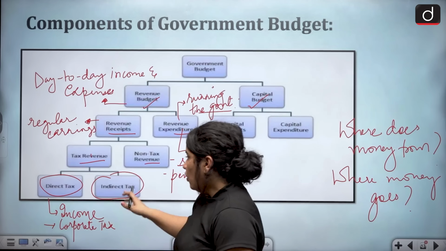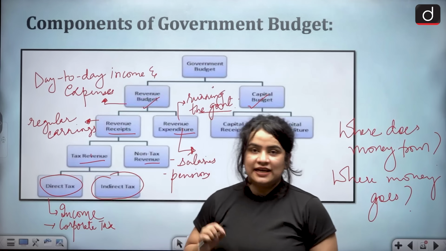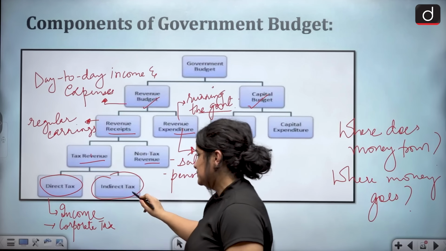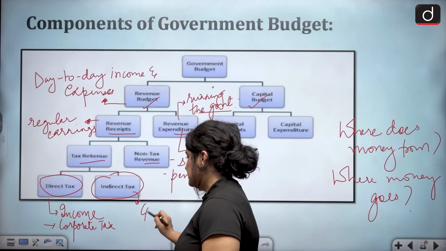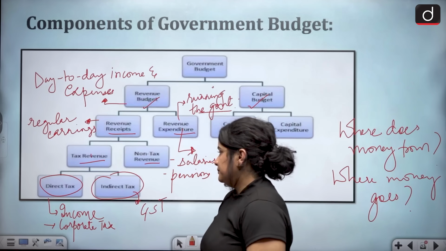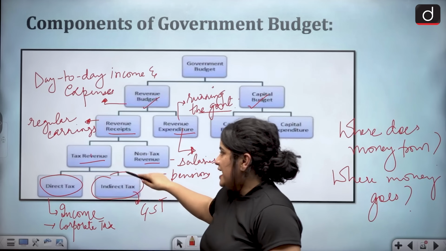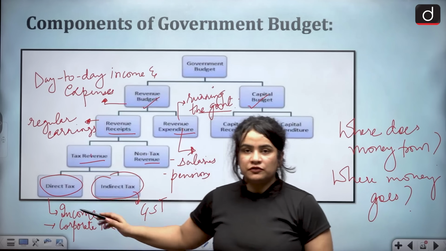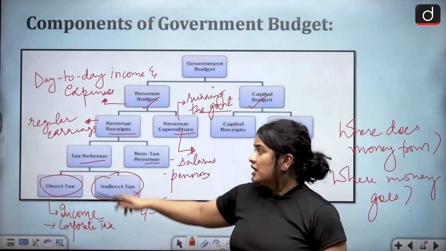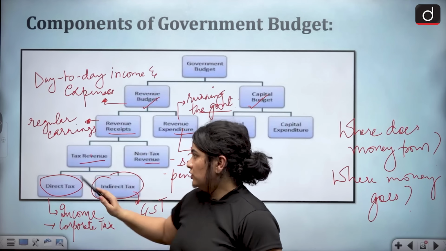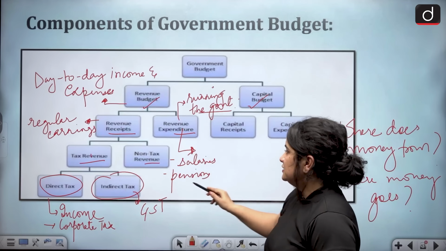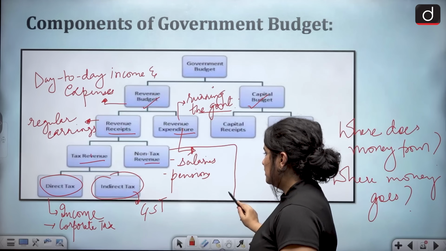All right. Or we can have indirect taxes. Indirect taxes means, let's say, your custom duties or your GST. So these are the tax revenues or sources of revenue for your government. All right. There are also certain non-tax revenues. What are those?